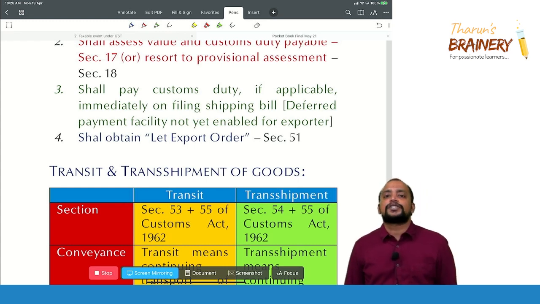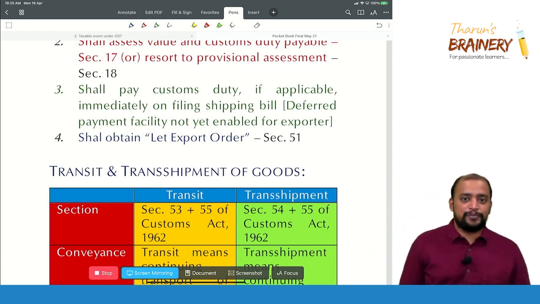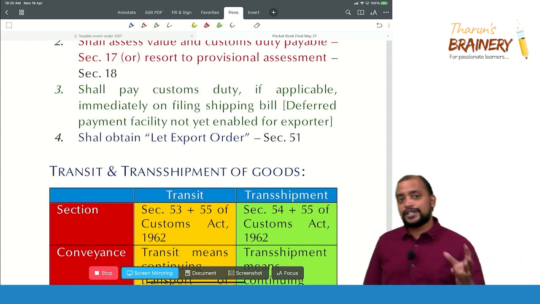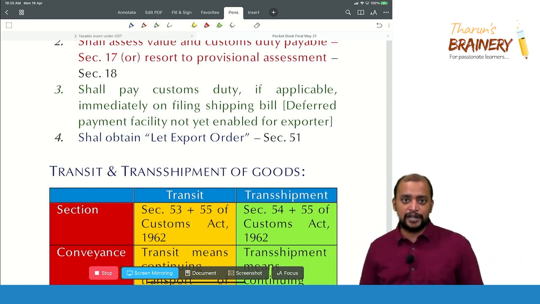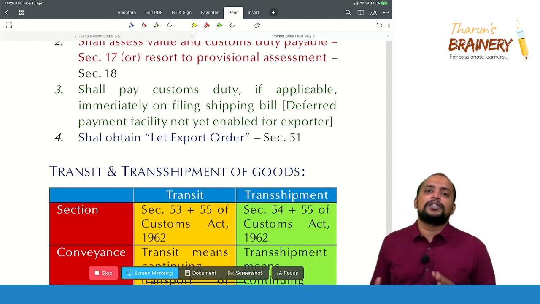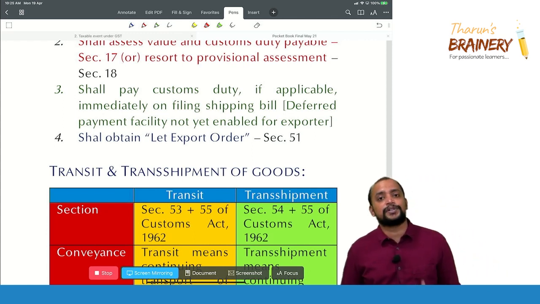Thereafter, we have the concept of transit and transshipment. Sir, should we remember the section numbers in the procedures? Not required. Just the procedure that you remember is sufficient. Whereas for valuation and all, up to there you need to remember the section numbers under customs.